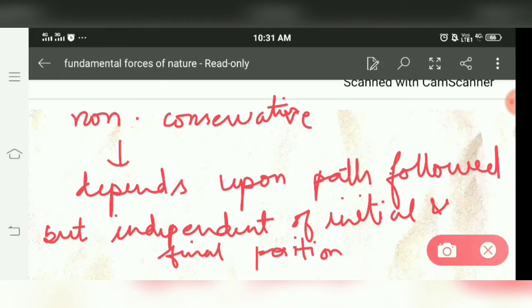Means they depend upon what type of path is followed, not upon the initial or final position.